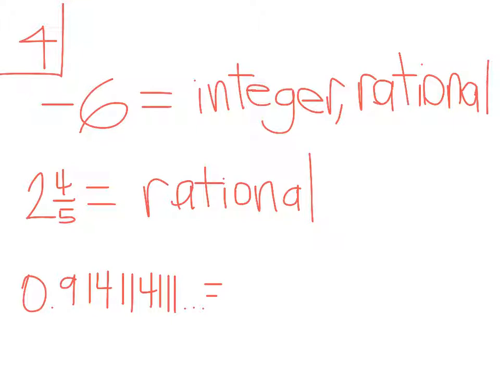And then the last one we have here is this number that goes on forever. You should notice that there is no repeating pattern. You might see the 4-1, 4-1-1, 4-1-1-1, so it looks like it has a pattern, but that doesn't mean it's a repeating pattern. So we call that an irrational number.